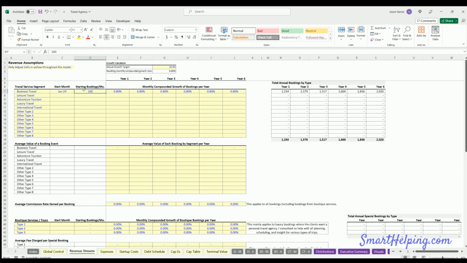Okay, so we've got our bookings growth. You can see over here, I just did a helper calc to show you how many bookings you're doing per year based on this growth rate and the starting amount.